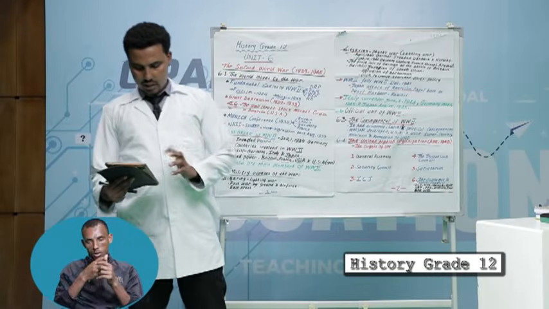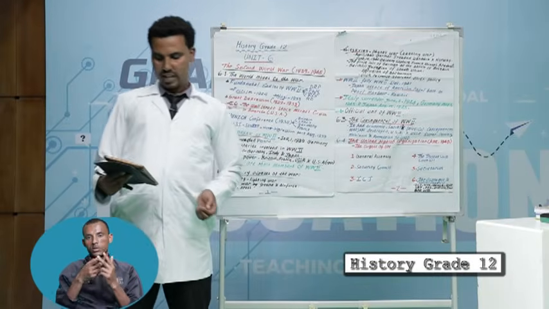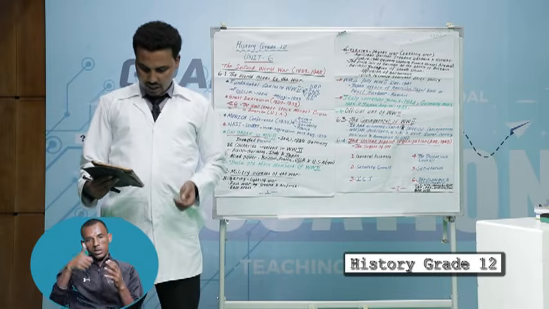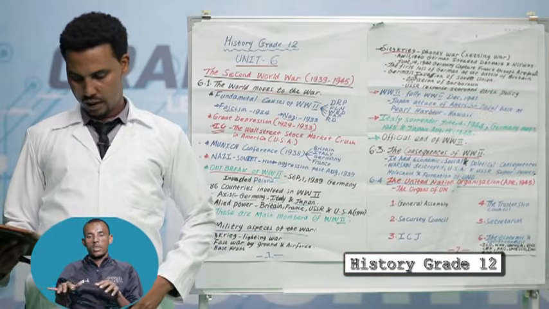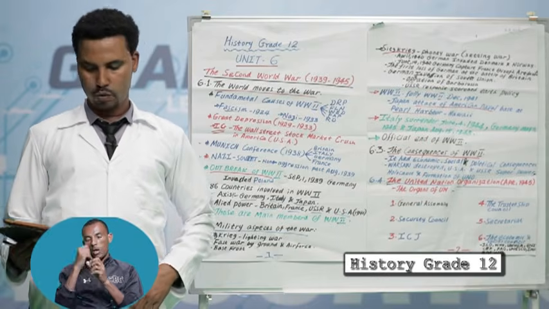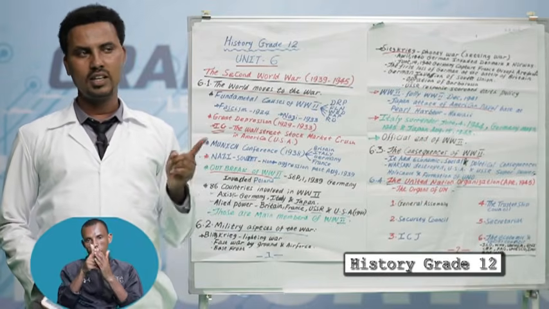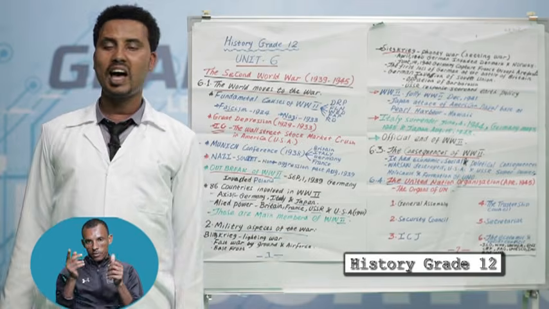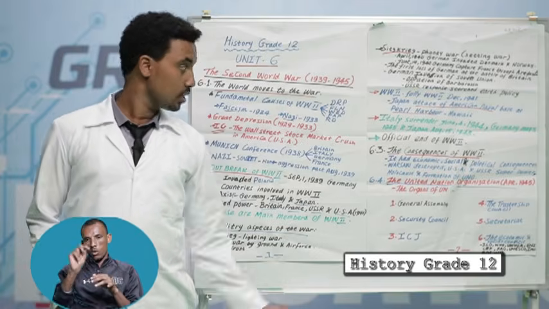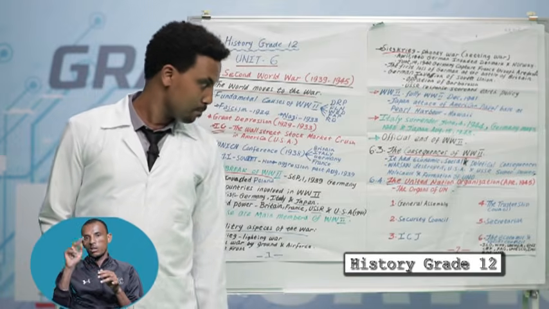The Secretariat carries out the regular work of running the UN. The Secretariat consists of the Secretary General and his staff. Today the Secretary General is Antonio Guterres. Antonio Guterres is from Portugal.